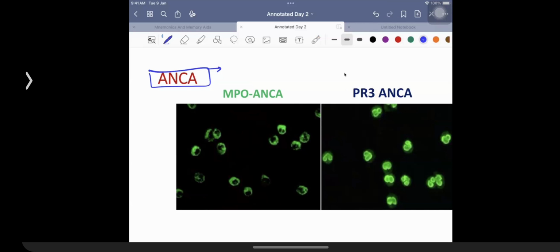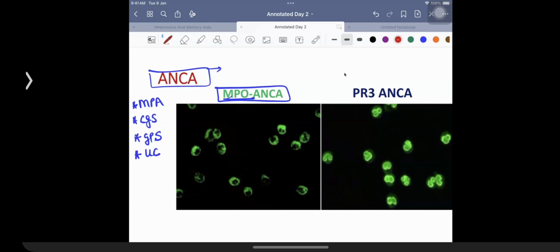Now you're going to be having multiple conditions which can be showing you this. MPO ANCA can be seen in case of a condition, MPO, remember the fact, microscopic polyangiitis. Can be seen in a patient who's suffering from Churg-Strauss syndrome. Can be seen in a patient who's suffering from Goodpasture syndrome. And can be seen in a patient who's suffering from ulcerative colitis.